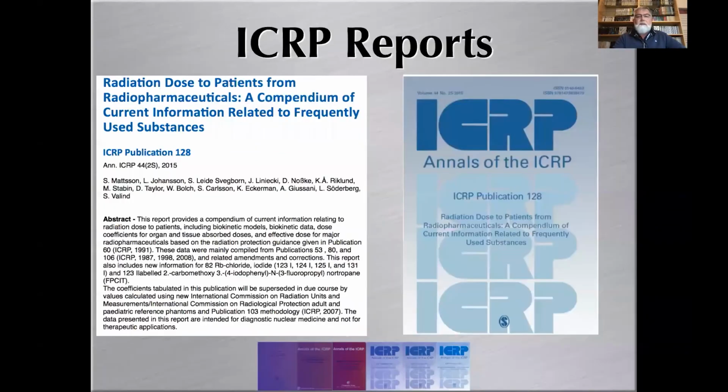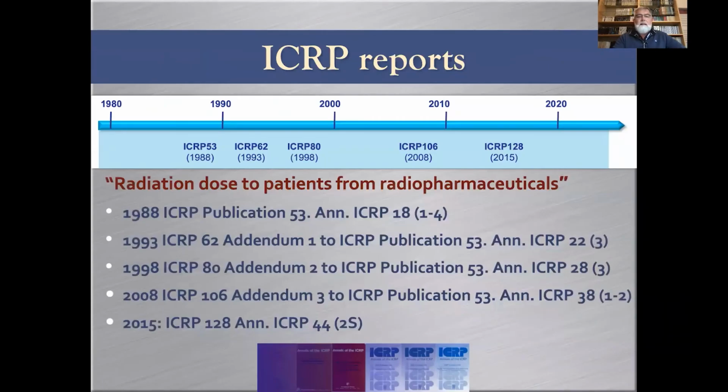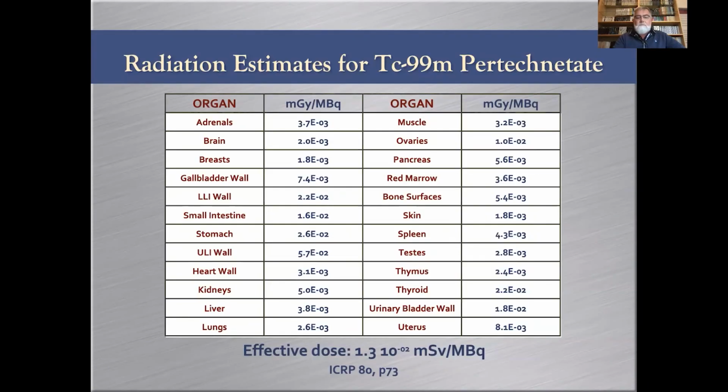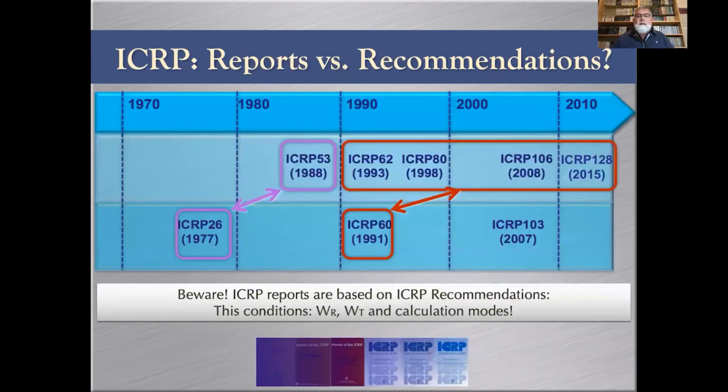So if I'm going backward, I can see that this has been published according to some recommendation, or complying with some recommendation. And which one? You can see it here. ICRP 53, the report on absorbed doses, was in fact computed according to ICRP 26. Then ICRP 62, 80, 106, and even ICRP 128 provide data that were computed according to ICRP 60 recommendations. That is very important, right?